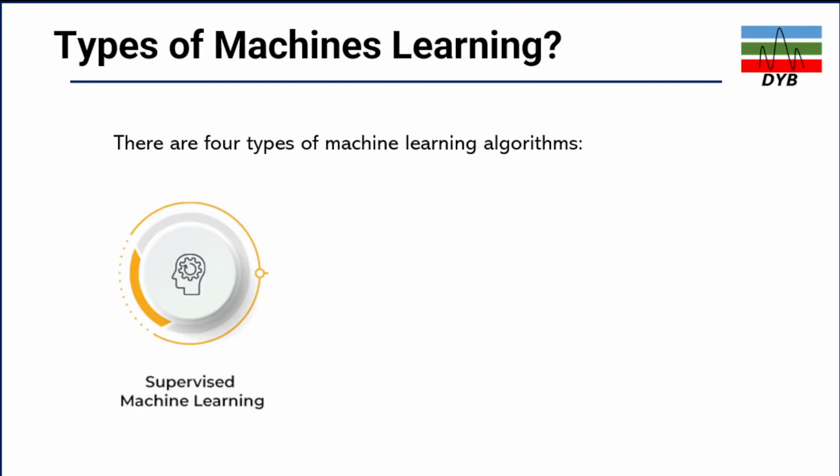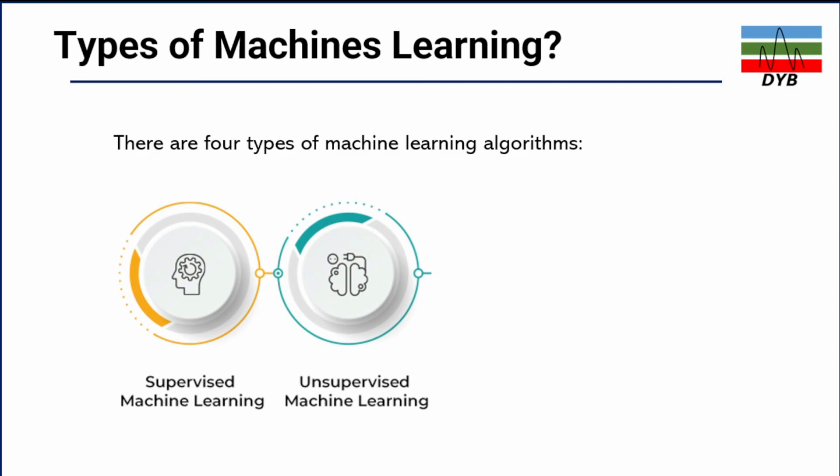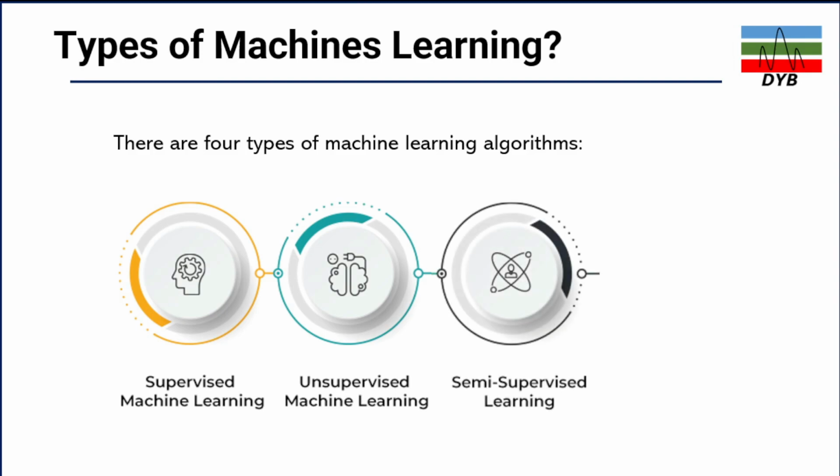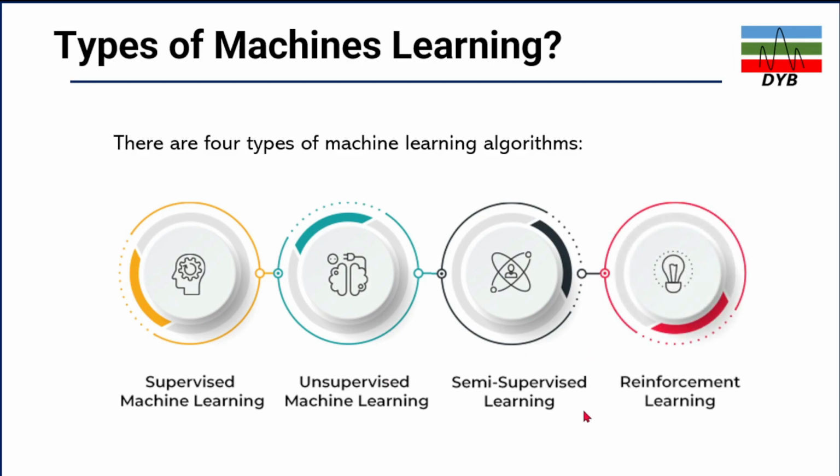So first of all, we have supervised machine learning. Then we have unsupervised machine learning. In supervised, you have to train your data with the labeling. I'm going to discuss supervised and unsupervised in more detail later. Now we are just looking at the types of machine learning. The third type is also called semi-supervised machine learning, which depends on both supervised and unsupervised machine learning. And the last one is reinforcement learning. Let's dive into the detail of these specific types of machine learning.